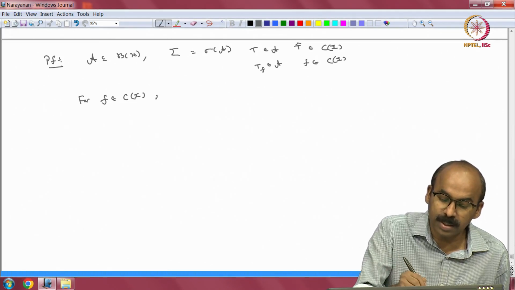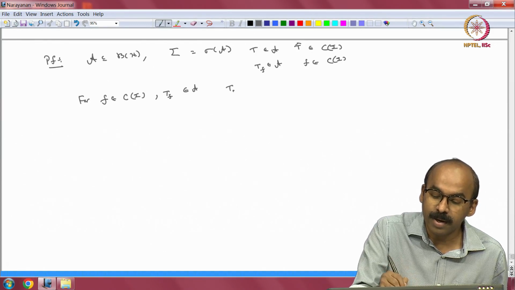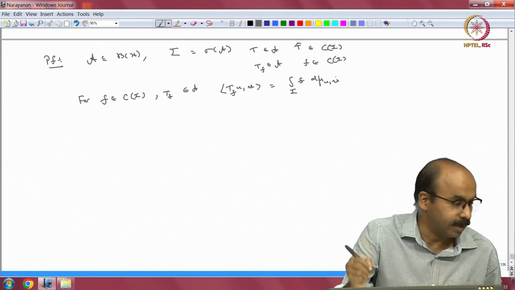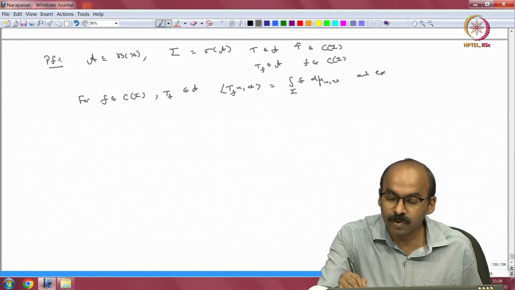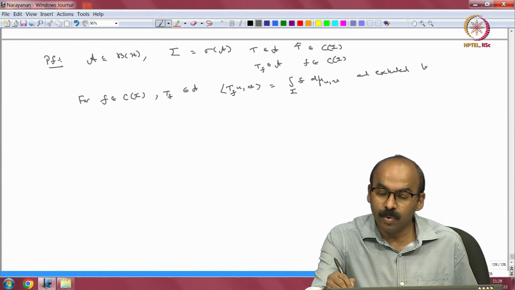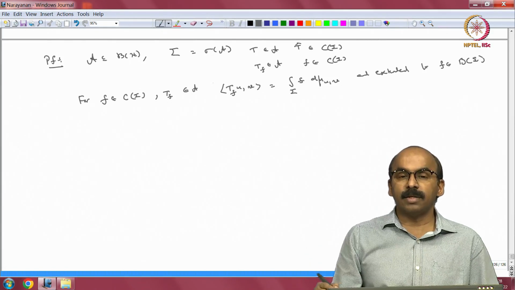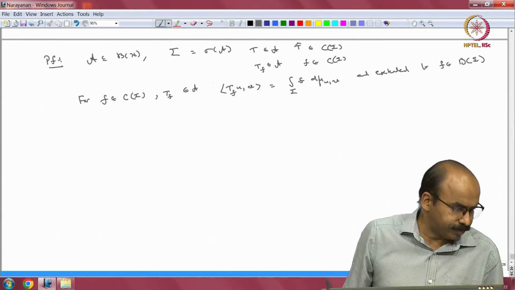The T_f was defined like this. T_f in A was defined by the inner product of T_f u with v equal to integral over sigma f d mu_{u,v}. And we extended it to f in bounded functions on sigma. That is what gave us the L infinity functional calculus.